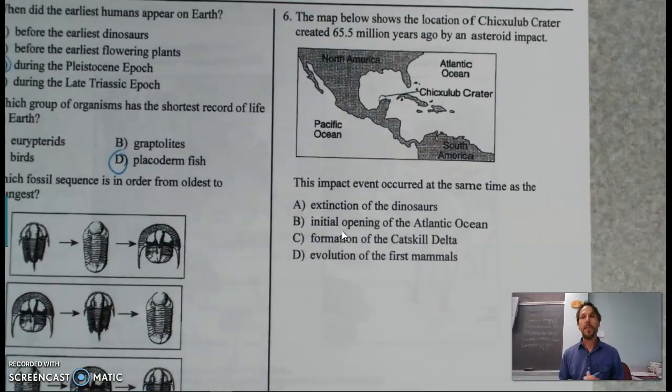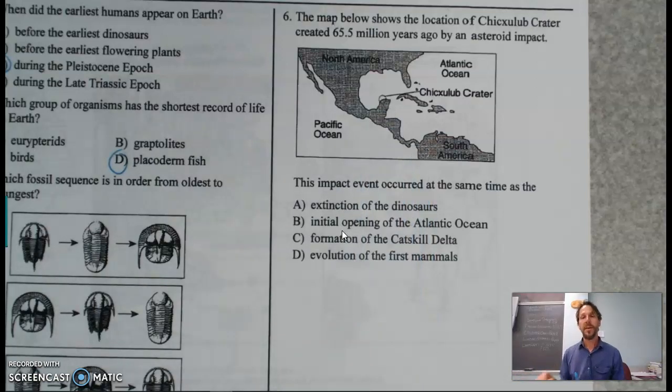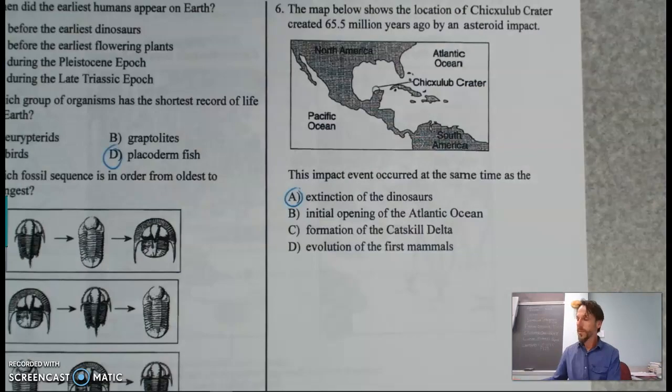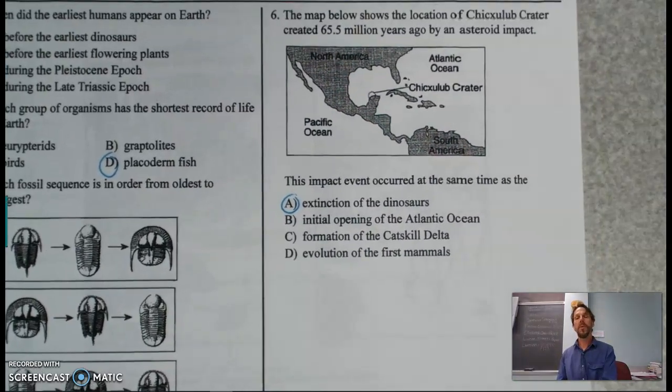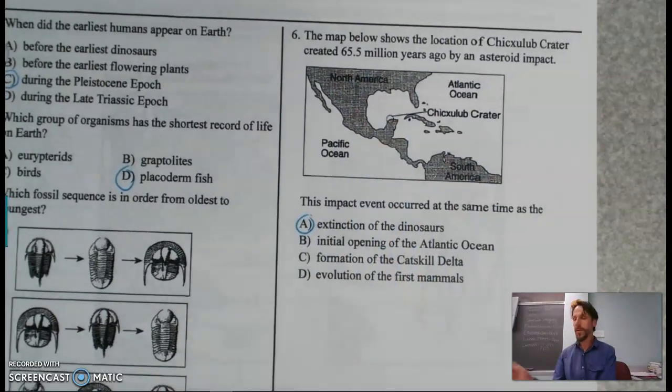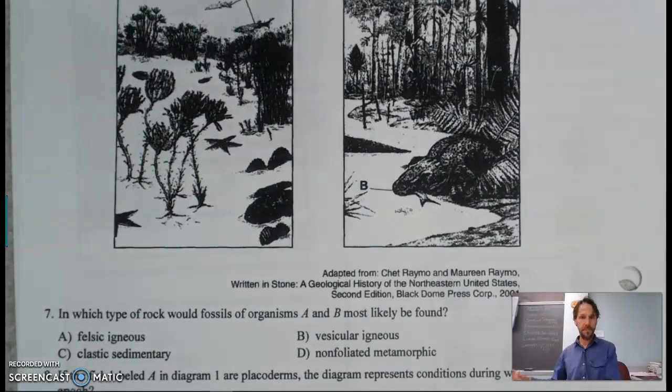So this one here is a map showing the location of a crater that was created 65.5 million years ago by an asteroid impact. This is often believed to be the location of the crater that led to the extinction of the dinosaurs. We know a huge meteorite hit right here and it appears to line up with the extinction of the dinosaurs. So we think that that was the final nail in the coffin for our dinosaur friends here.